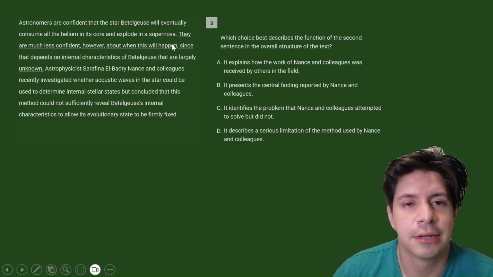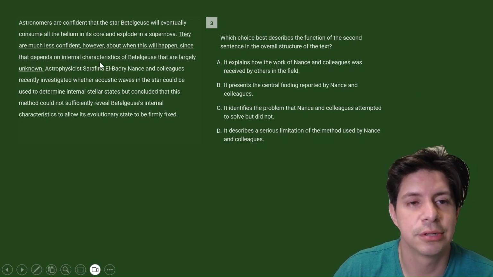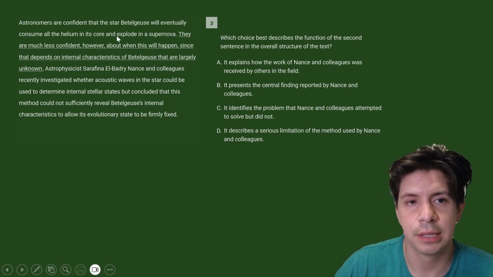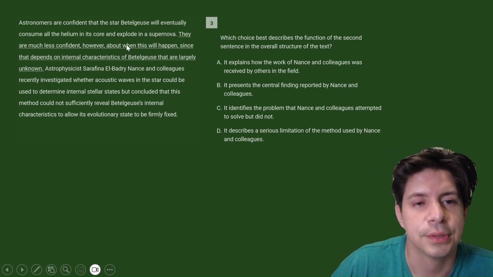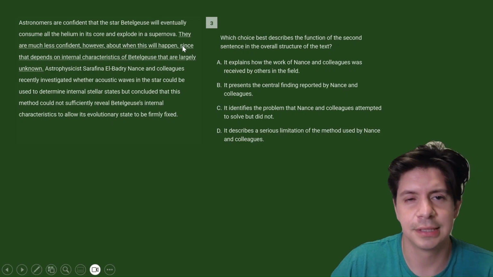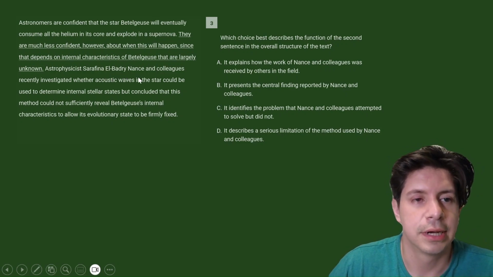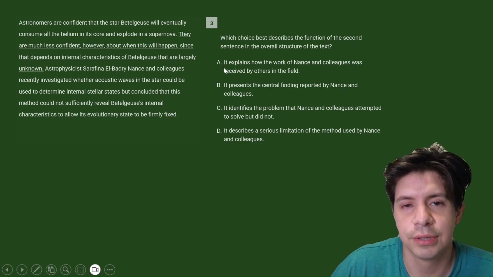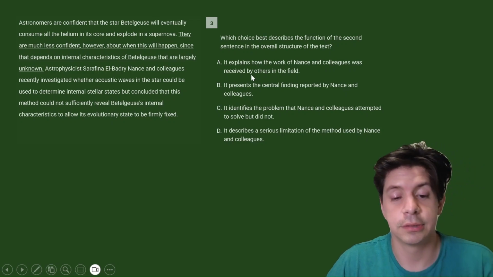So if we look at the sentence again, right, they are much less confident, however, about when this will happen, since that depends on internal characteristics of Betelgeuse that are largely unknown. So when the helium explosion will occur, right? Or the consumption of helium and then the explosion. So we basically have 3 parts: the introduction, then the sentence we're looking at, and then the part about Nance, right, and colleagues and how they investigate this thing, right? So if we look at the choices with these types of overall structure questions and function, right, it's like, what is it doing? So we want to think, is it doing each thing? And then we will eliminate based on that.